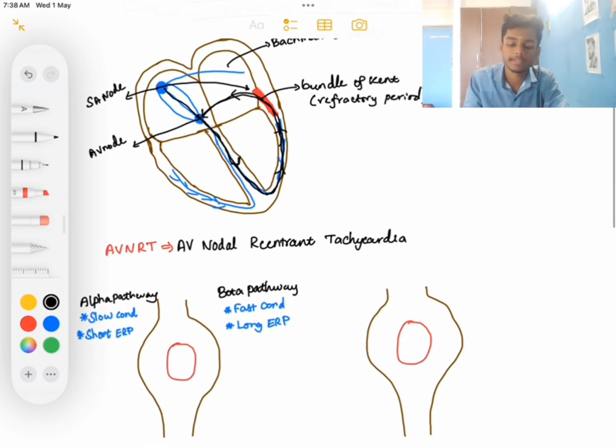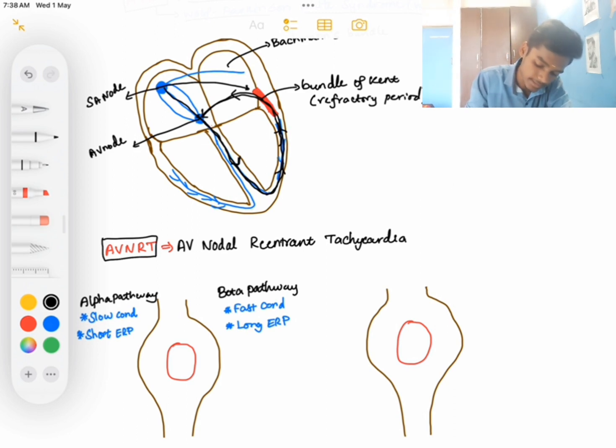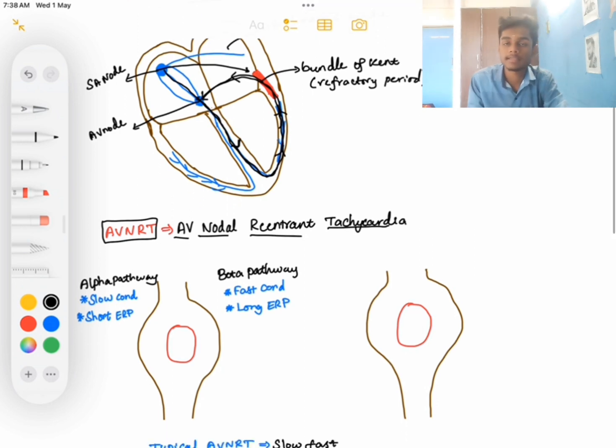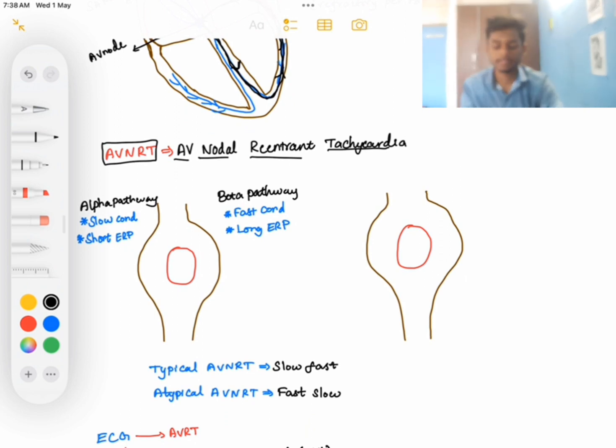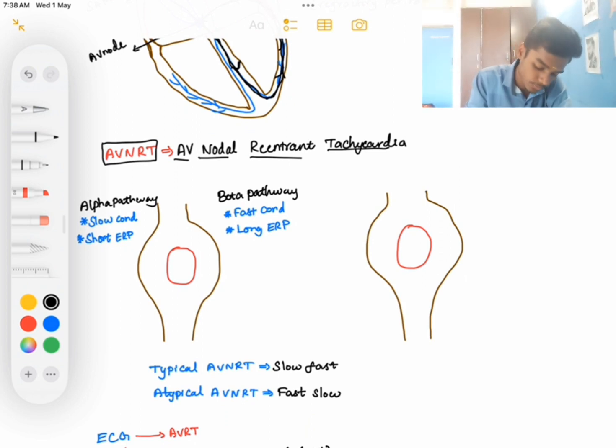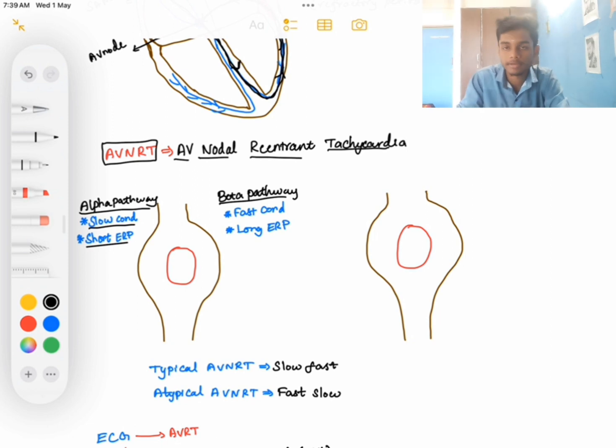Now let's go to AVNRT. What is AVNRT? AVNRT is AV nodal reentrant tachycardia. It occurs in the AV node. There are two types of pathway in AVNRT. One is the alpha pathway, another one is the beta pathway. The alpha pathway is a slow conducting pathway and it has a short effective refractory period, but the beta pathway is a fast conducting pathway and it has a long effective refractory period.